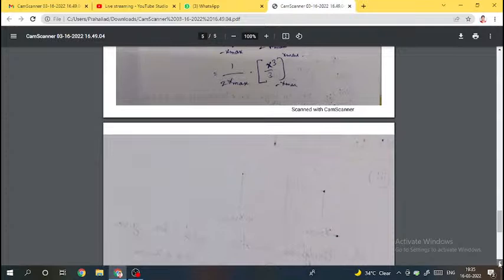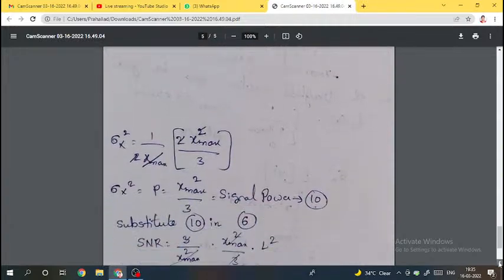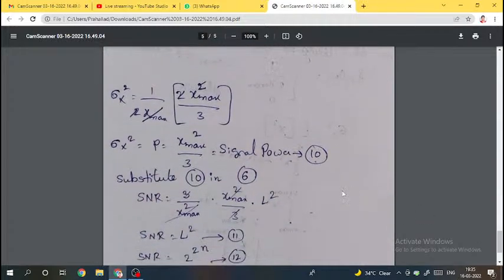Then you will get sigma x square is equal to 1 by 2 x max into 2 x max cubed by 3. The 2 gets cancelled, then you will get sigma x square, the signal power, is equal to x max squared by 3.